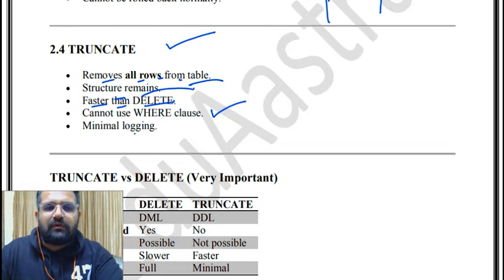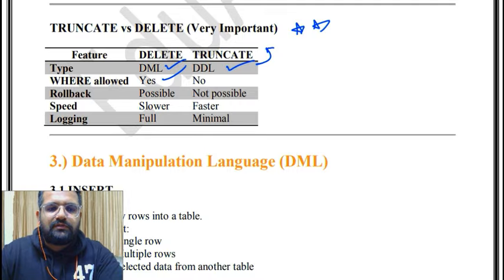Then TRUNCATE versus DELETE, a very important feature comparison. The type is DML for DELETE and DDL for TRUNCATE. Can the WHERE clause be used? In case of DELETE yes, in TRUNCATE no. Is rollback possible or not? In DELETE it is possible, in TRUNCATE it is not possible. Speed is slower in case of DELETE but faster in case of TRUNCATE. Logging is full in DELETE and minimal for TRUNCATE.